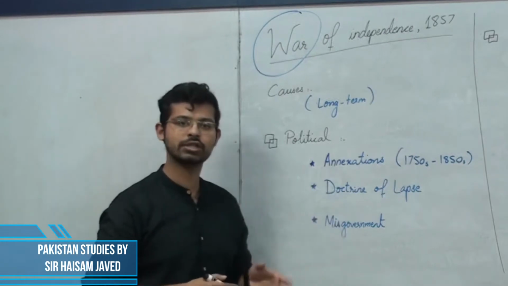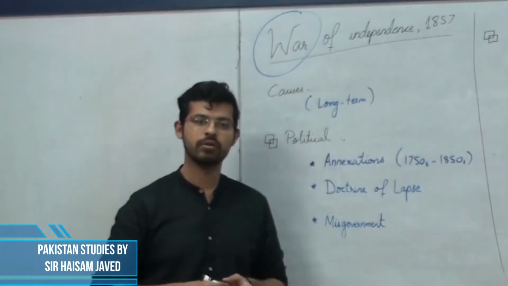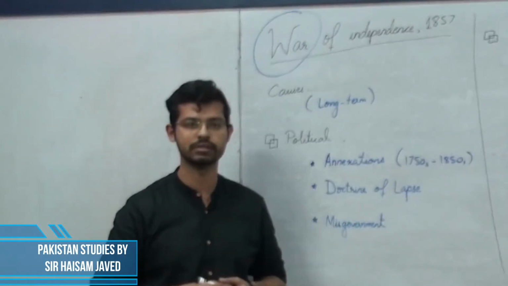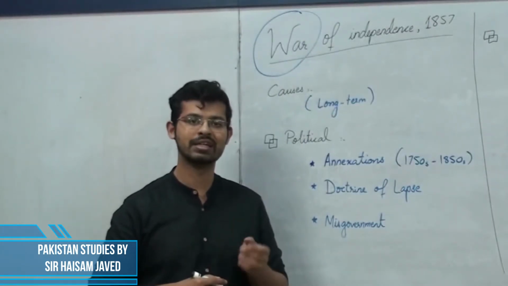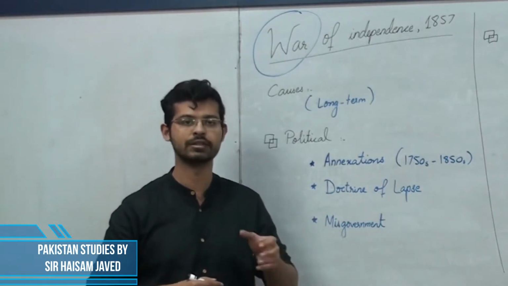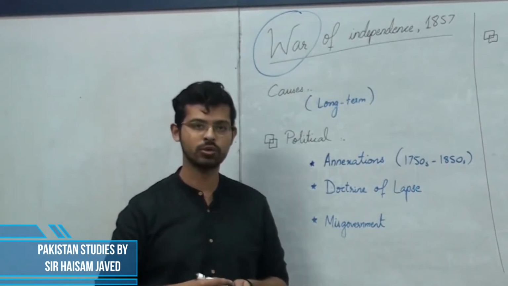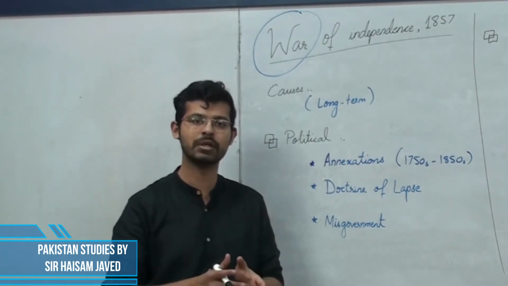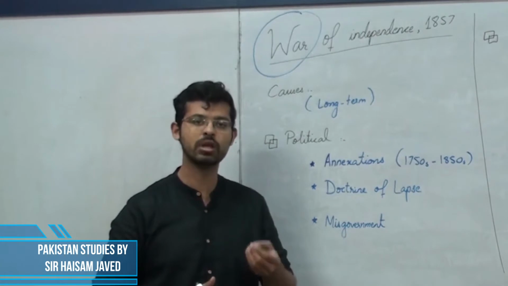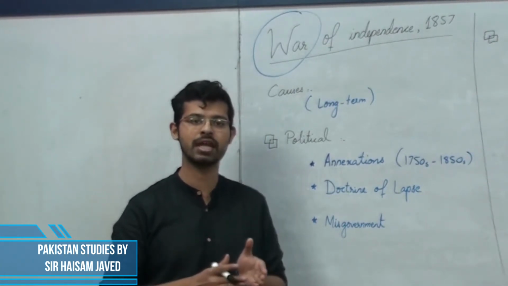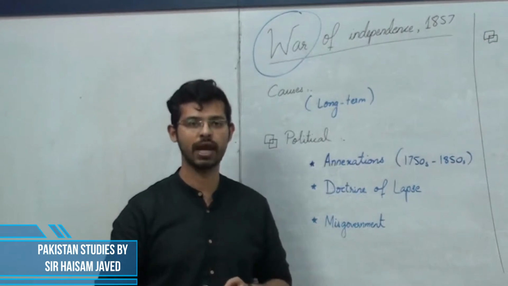These battles actually resulted in the feelings of hatred being generated in the hearts of the Indians. And the Indians disliked that these foreigners were taking over their lands. And so those local governments who had lost their power to the British EIC later on were up front against the EIC in the War of Independence 1857.